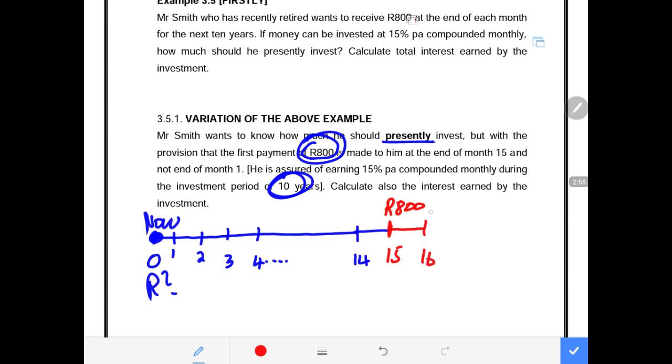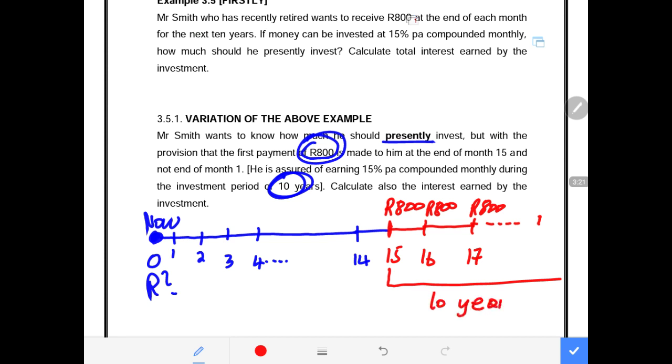Then we have month number 16, he earns an amount of 800. Month number 17, obviously I will have to stop here, he earns an amount of 800, up to where? We are heading to 10 years from month number 15. So from month number 15 up to the end, we are talking of 10 years, because that is the period in which he wants to receive the 800. So we know that from month number 15 upwards, it is 10 years of monthly receipts or monthly withdrawals of 800 from the amount that we don't know.